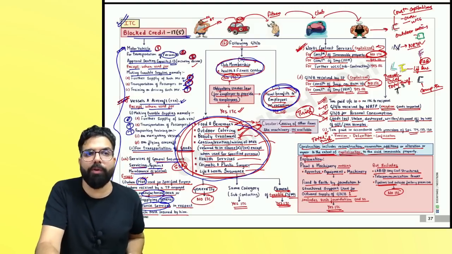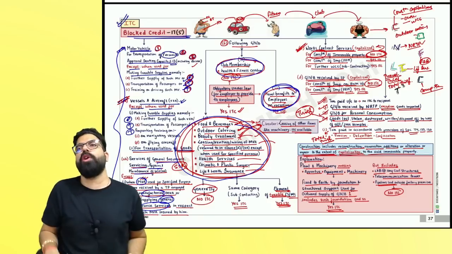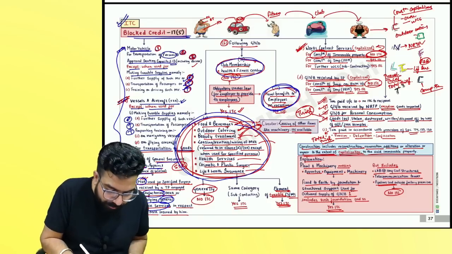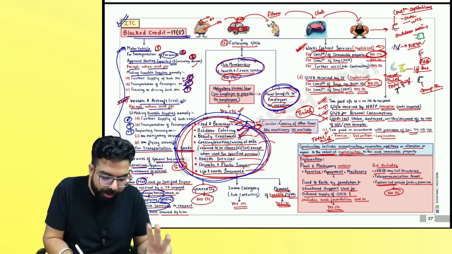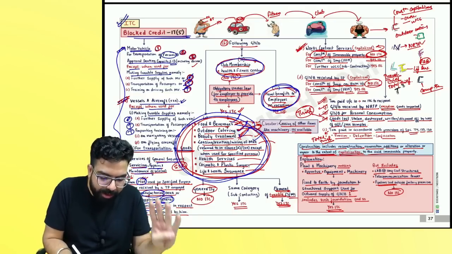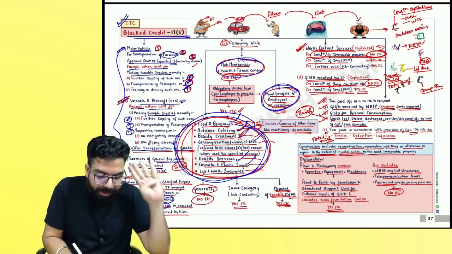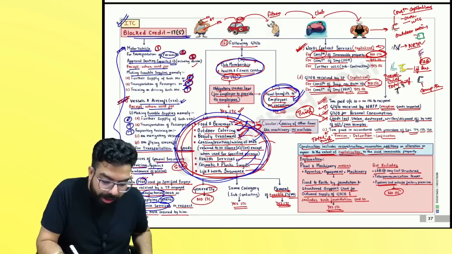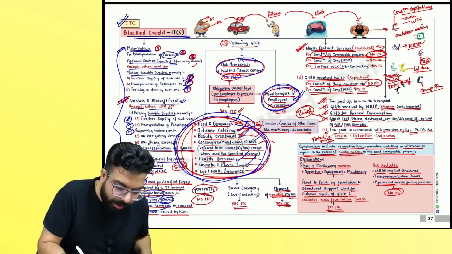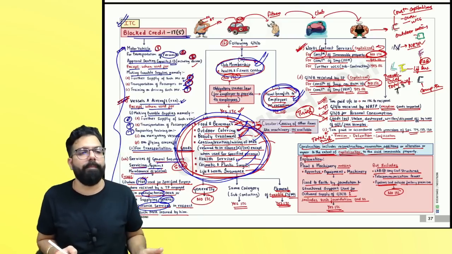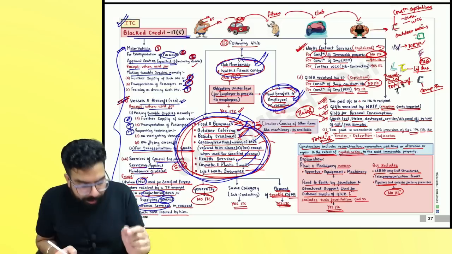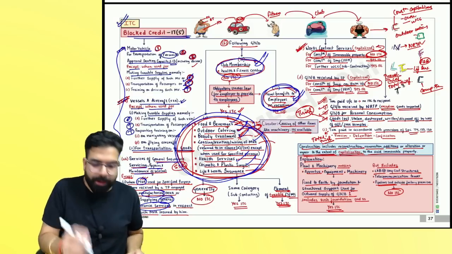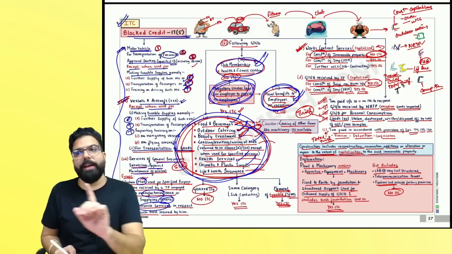But in the exam, they will tell you that this was taken because of a statutory obligation. Remember, if these services, food and beverage, outdoor catering, beauty treatment, leasing, renting, hiring of motor vehicle, vessel, aircraft, health services, cosmetic, plastic surgery, life insurance, health insurance, travel benefit given to employees on vacation, and club membership, and health and fitness center ka membership, if it is given as a statutory obligation, then you will get the credit.